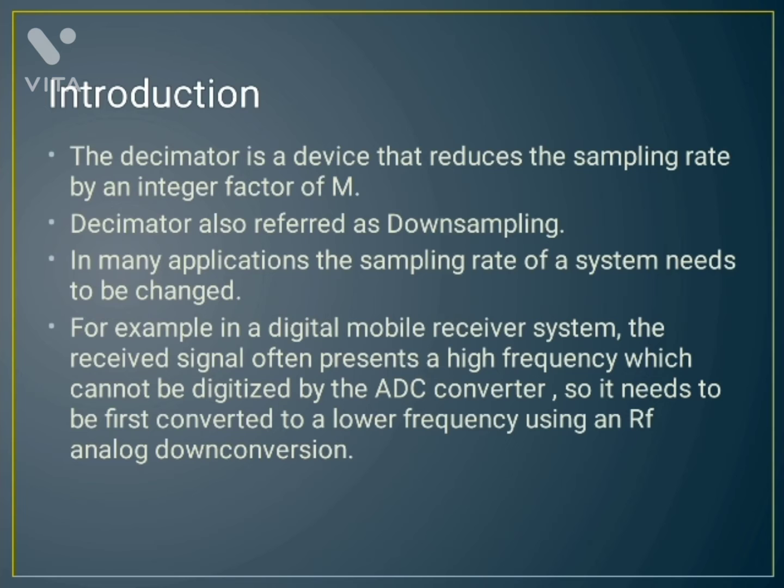We have to use a decimator because many applications require a change in sampling rate. For example, as given, a digital mobile receiver signal cannot be converted into digital directly because of the high frequency and sampling. So it needs to be converted first using RF analog conversion, and then it can be converted into digital.